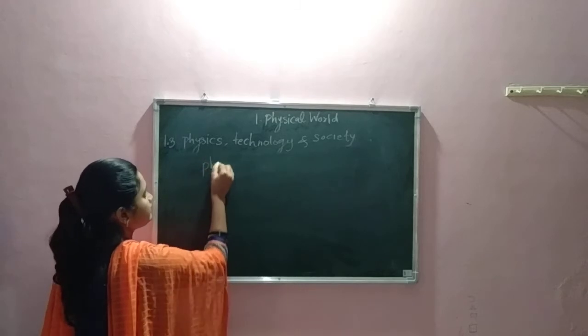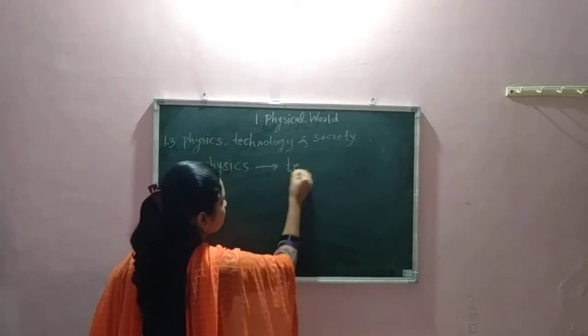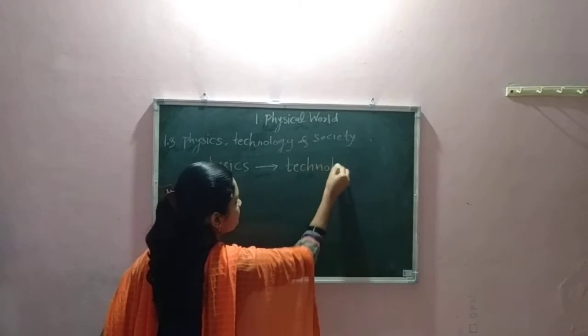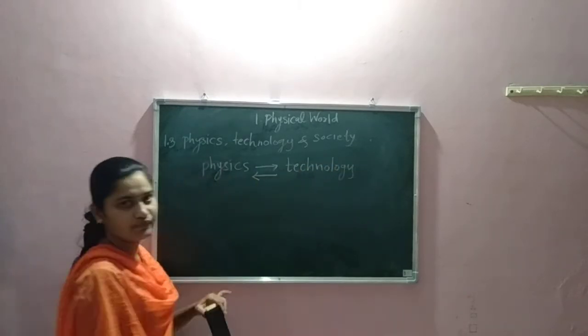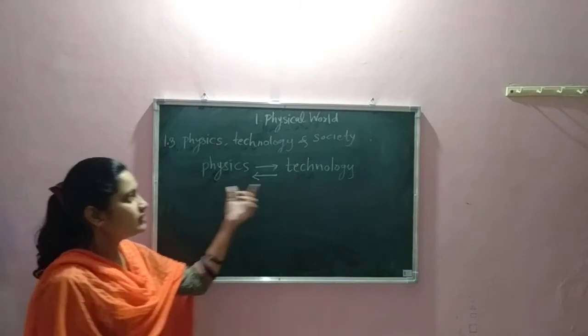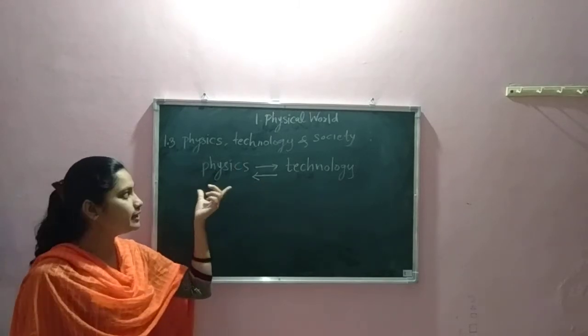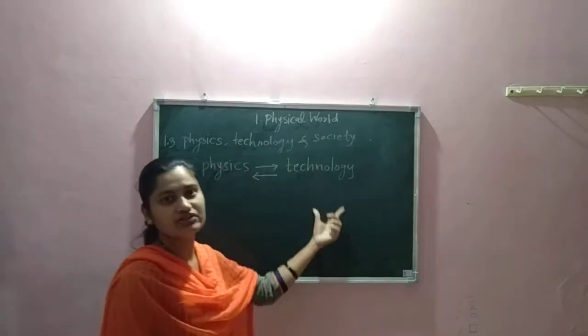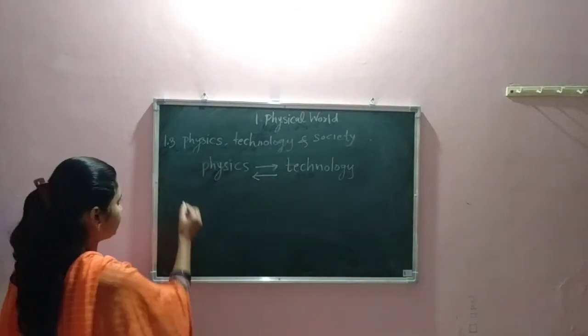Physics is related to technology and technology is also related to physics. So here, with the help of technology, new physics is generated, and with the help of physics, new technology is generated. So how is it? Let us see with the help of examples.